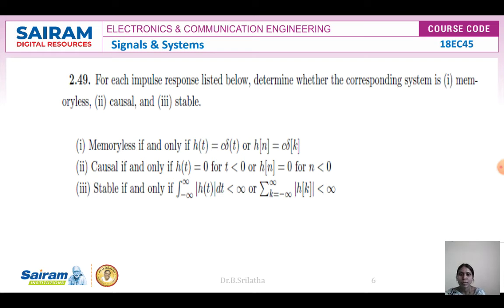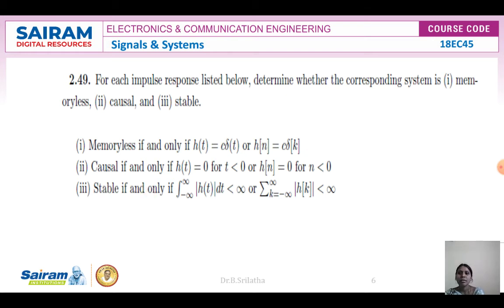This is the condition for a memoryless system. For continuous time, h of t is equal to c into delta of t. For discrete time, h of n is equal to c into delta of n. Same for causal, it should satisfy the condition h of t is equal to 0 for t less than 0. In case of discrete time, h of n is equal to 0 for n less than 0.